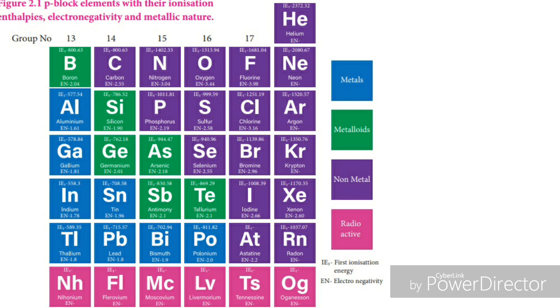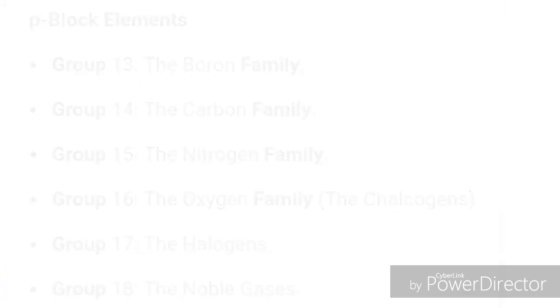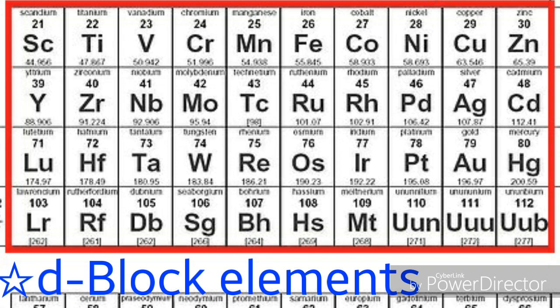Friends, now let us see the elements of P block. In P block, groups from 13 to 18 are there. And all these groups have family names. Group 13, the boron family. Group 14, the carbon family. Group 15, the nitrogen family. Group 16, the oxygen family, also called chalcogens. Group 17, halogens. And group 18, noble gases or inert gases.